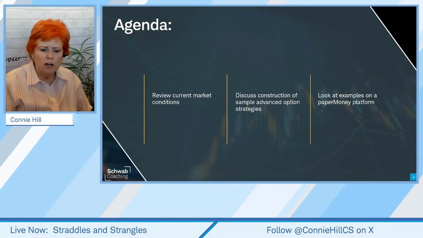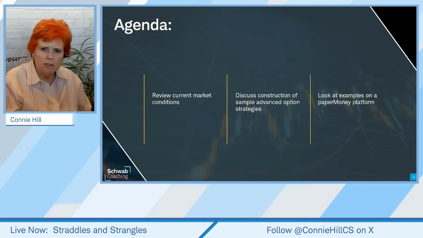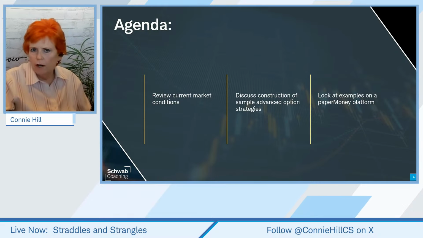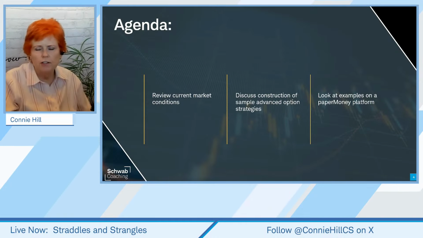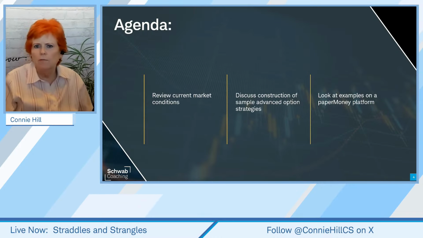Some of those open interest, John has a question. What's the open interest? That's that column that shows us the balance of contracts sitting out there right now. Those are the balance of contracts trading. We want to go where there's activity. We want to be using contracts where there is some open interest so that we know it's easy to get into and out of. Some new ones were just put on this morning in $2.50 increments on the two stocks we looked at. So some of those didn't have an open interest yet. I expect that to pick up as we go through the next couple of weeks.